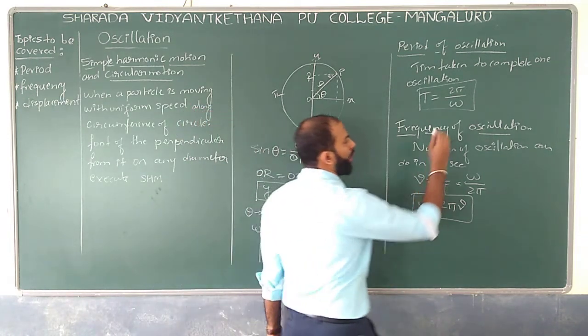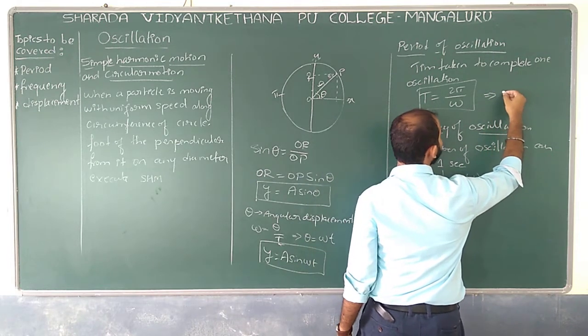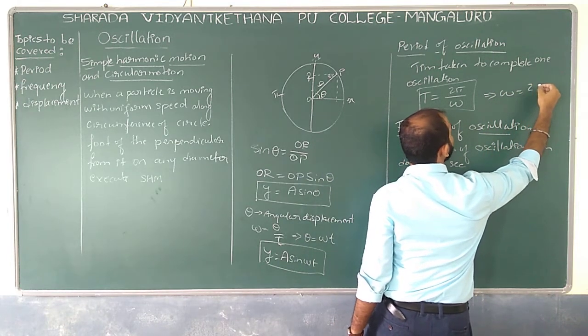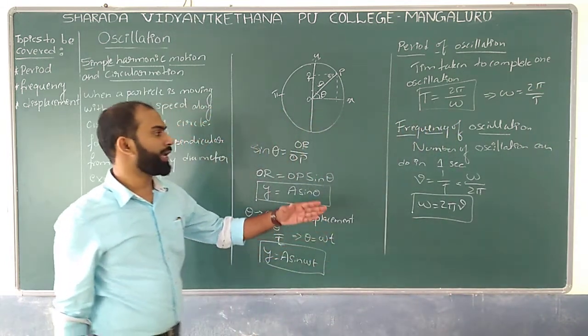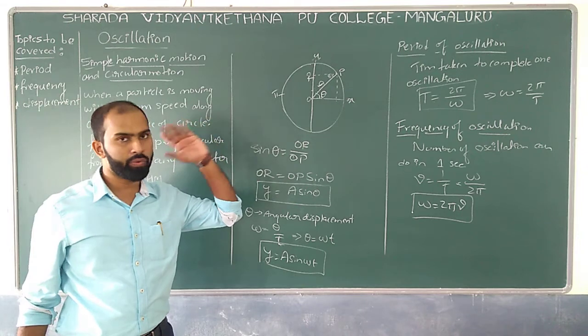Understood? Or else angular velocity I can take omega, which is equal to 2 pi divided by T. So now what is the basic relation we can have between frequency and time period over here?